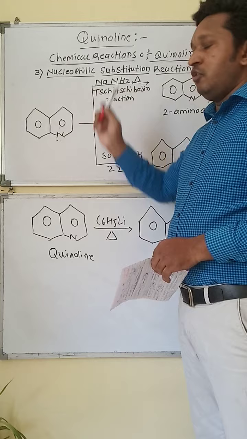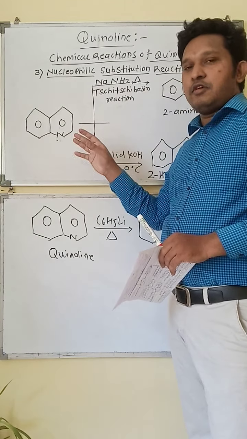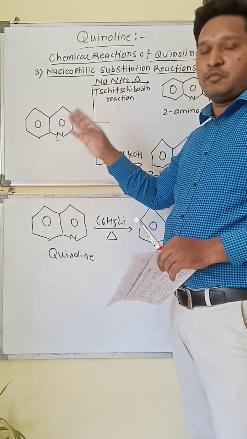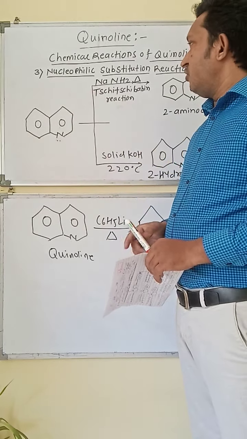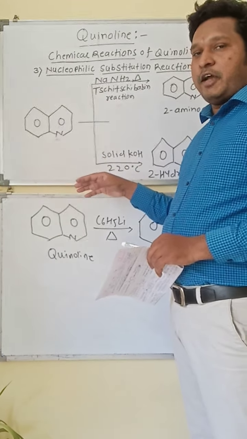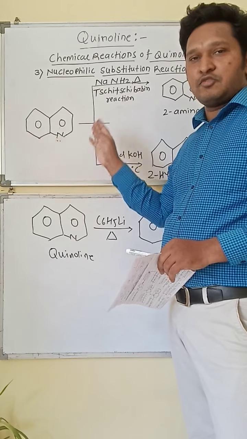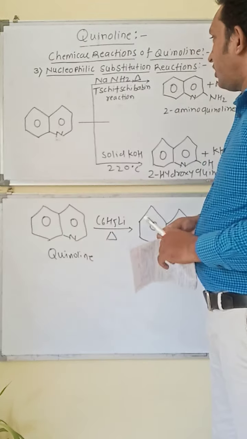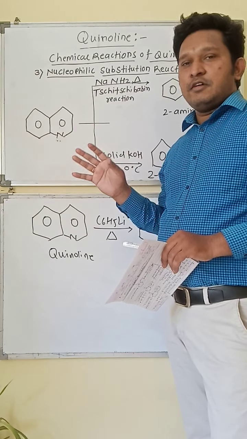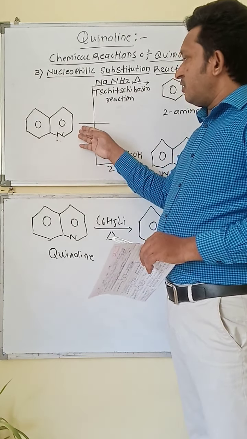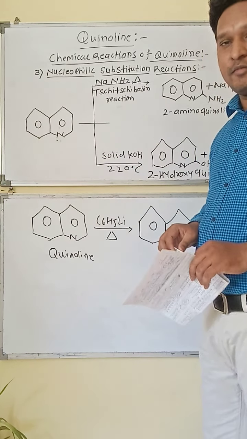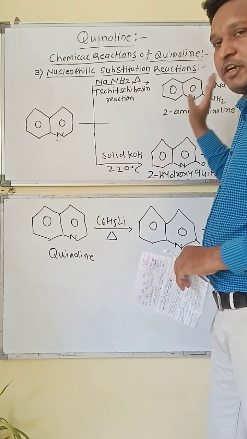In that, first, nucleophilic means the reaction in which there is an attack of a nucleophile and there is a formation of the substituted product. It is called the nucleophilic reaction. And what is meant by substitution reactions? When an atom or group is replaced by another atom or group which is attached directly to the aromatic ring carbon, it is called the nucleophilic substitution type of reactions.